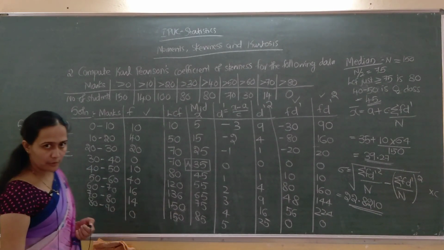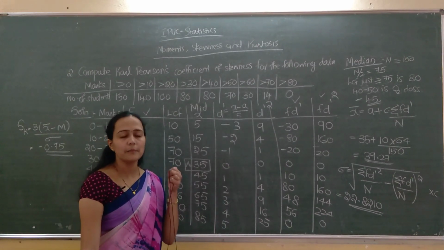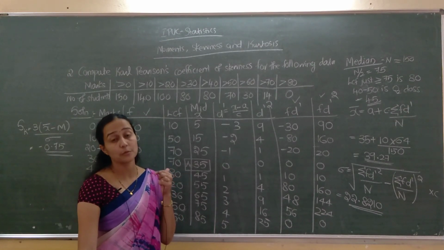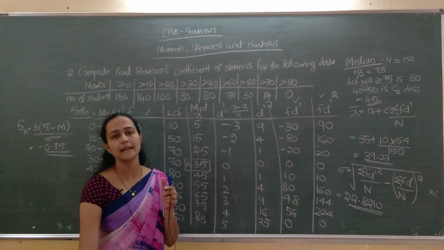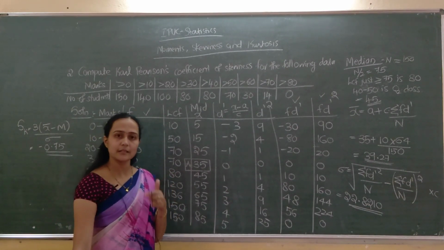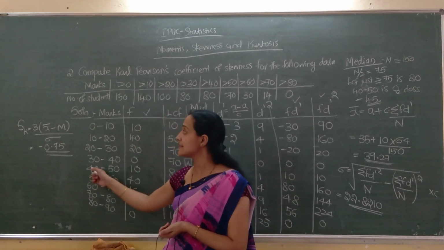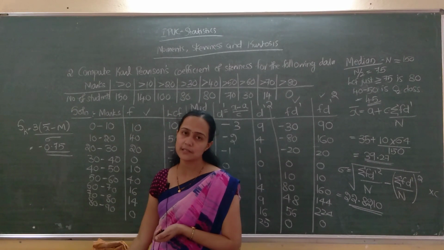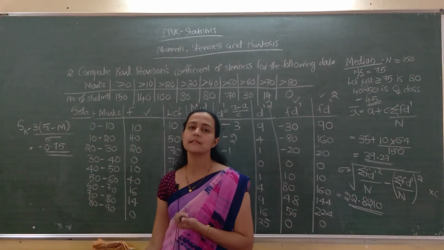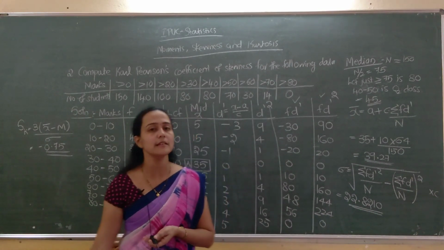So, is the problem over? Yes, the problem is over and we got the answer also, but we didn't write the conclusion. Remember, you have to write the conclusion. What is the conclusion here? Since S is less than 0, it is negative. If it is less than 0, it means the distribution is negatively skewed.